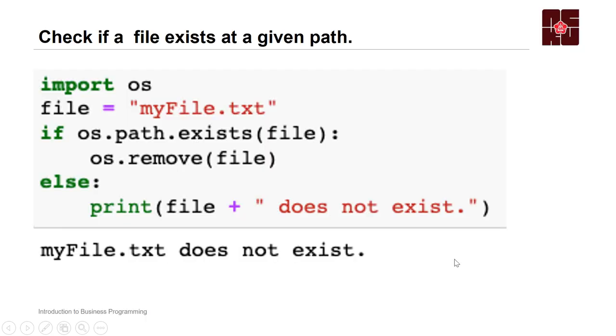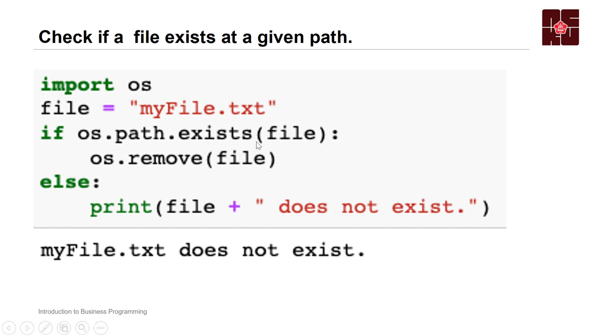Okay. So here you can see we also need to use OS, because if the thing is related to our file or directory, we always need to import our OS package. So we import the OS package, and we can set a file equal to my file txt, and we also use this way to evaluate whether this file exists or not.